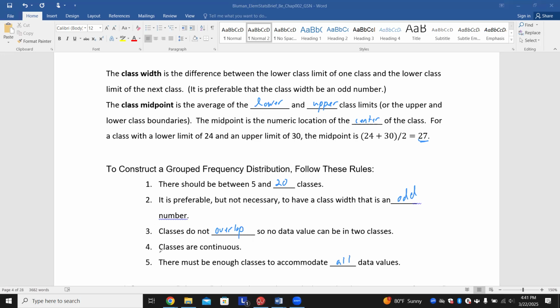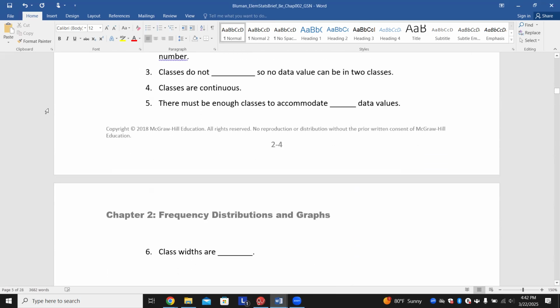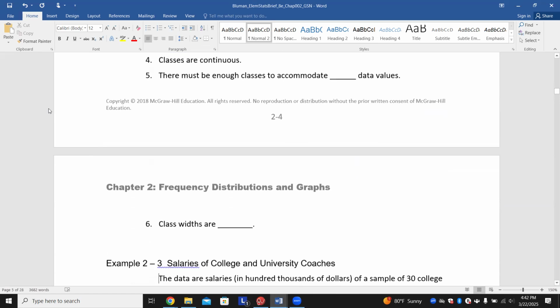Class widths are equal, so that'd be the sixth thing. There's 11 in this number, so like 30 to 41, 42 to 53, and so on and so on. Just like we saw in that example, they must be equal. So as you can see, again, class widths are equal.